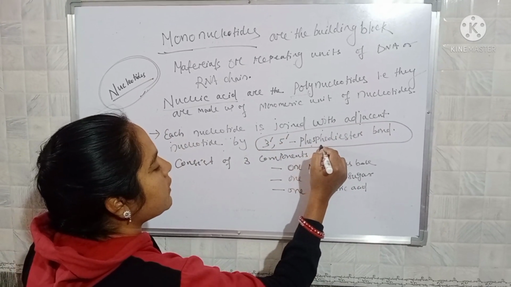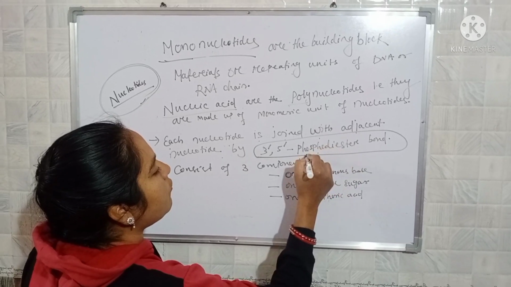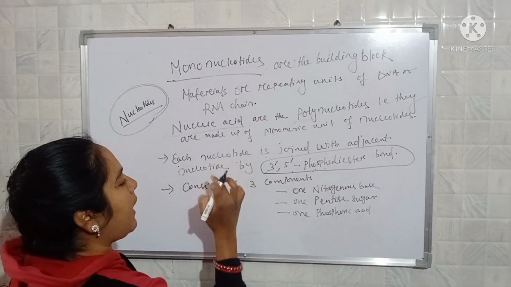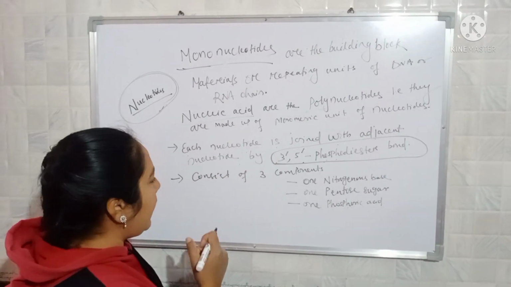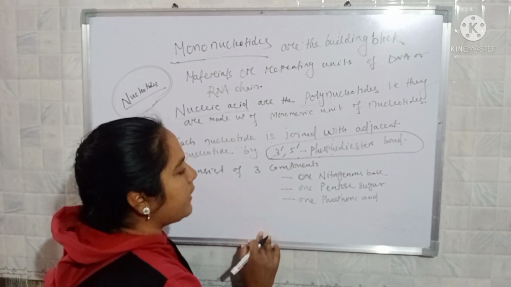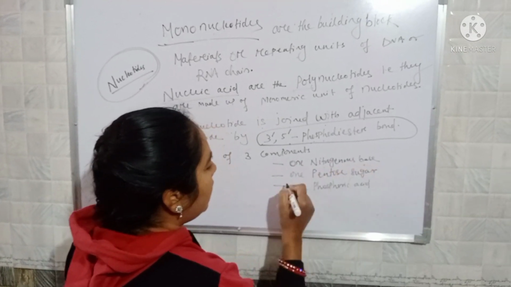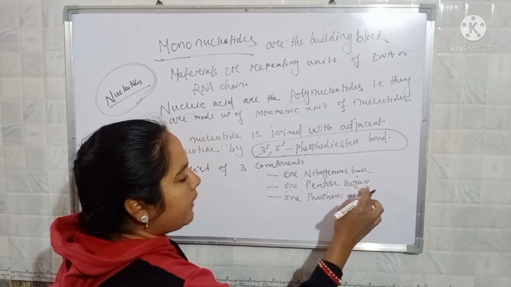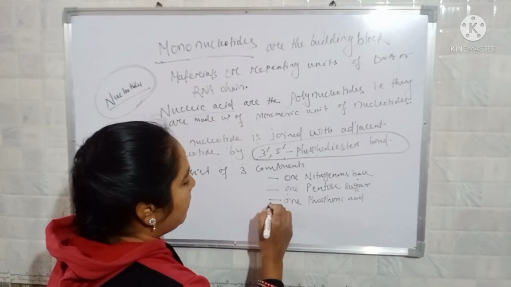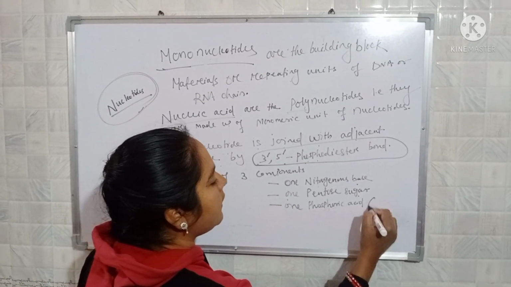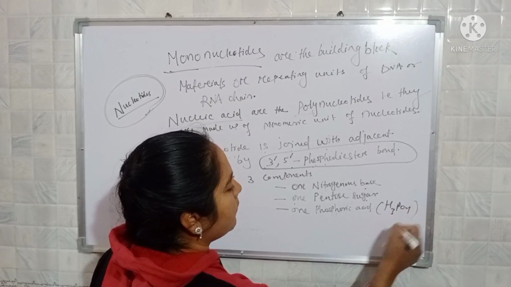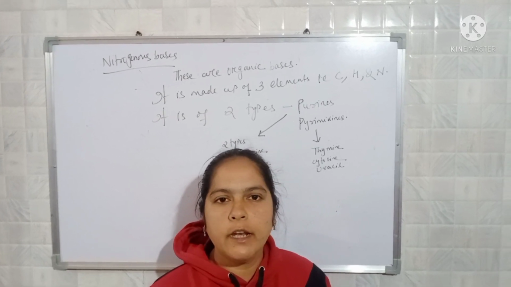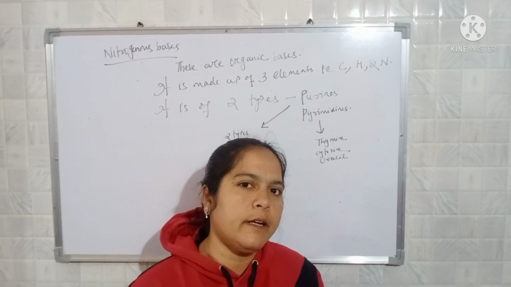Phospho means phosphorus group, and diester means double ester group formation, so because of the 3' 5' phosphodiester linkage one nucleotide joins the other nucleotides. It consists of 3 main components, that is 1 nitrogenous base, 1 pentose sugar, that is deoxyribose sugar in DNA and ribose sugar in RNA, and the third one is 1 phosphoric acid, that is H3PO4.